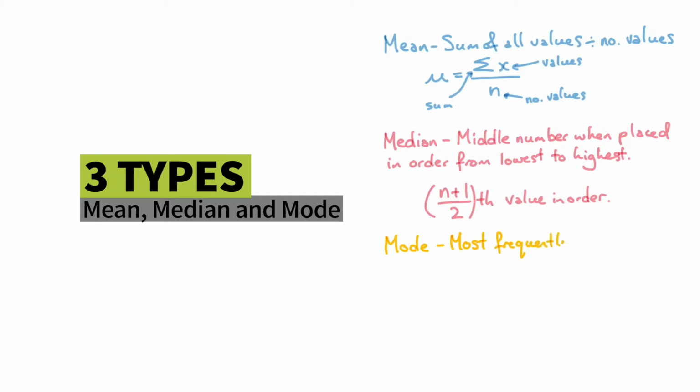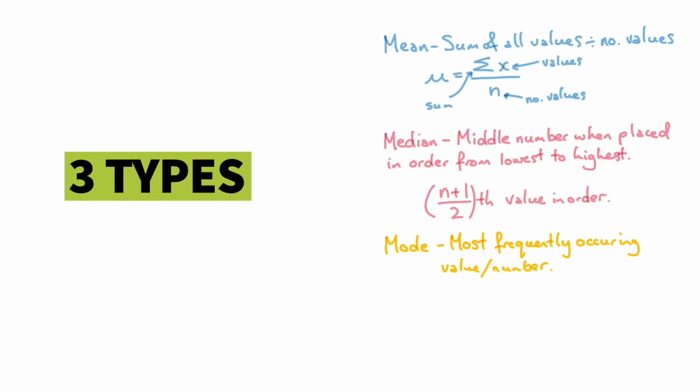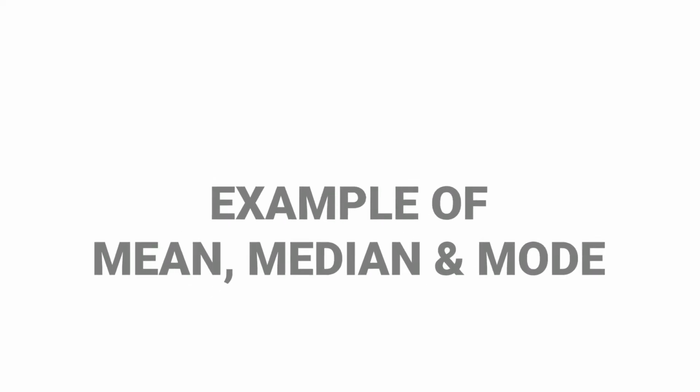Now, the mode is the most frequently occurring value or number in that set of values. So it's the number that occurs the most. Okay, now let's look through an example of mean, median, and mode.